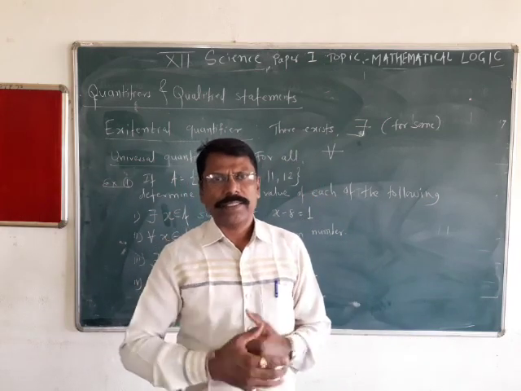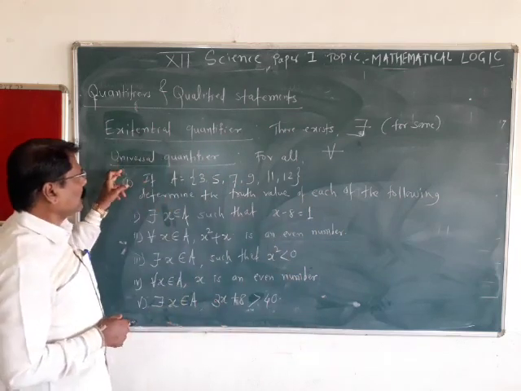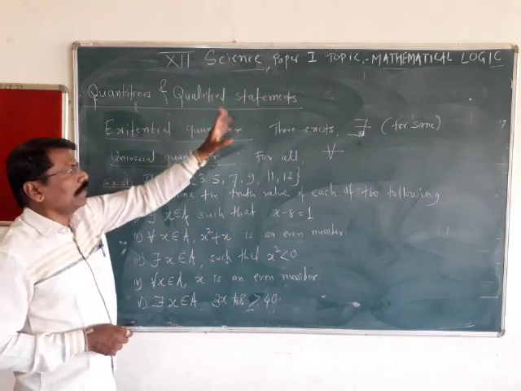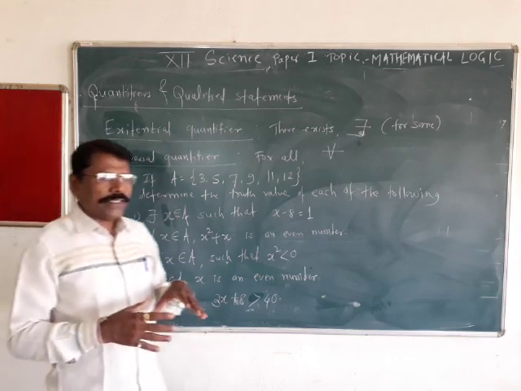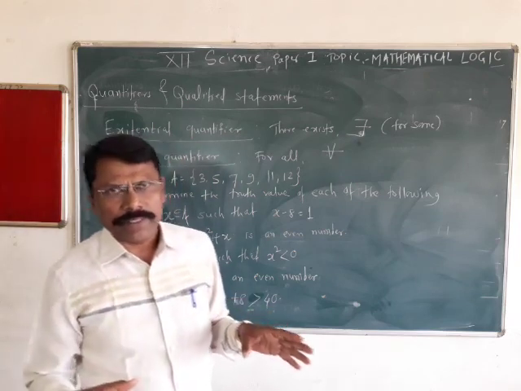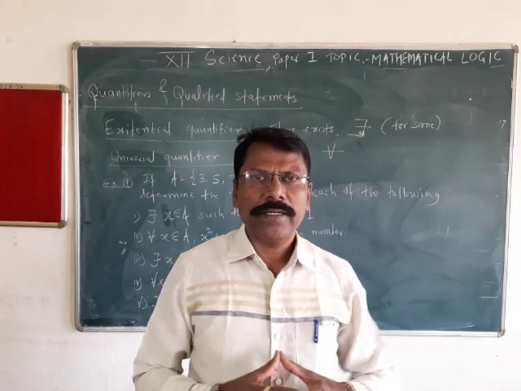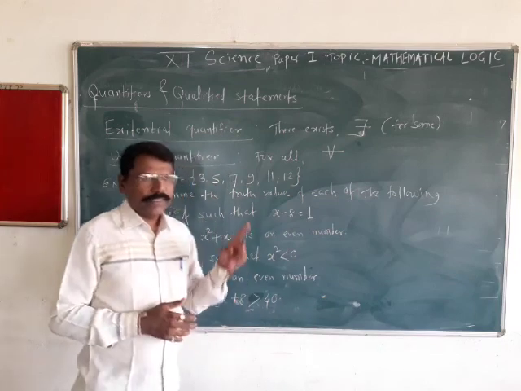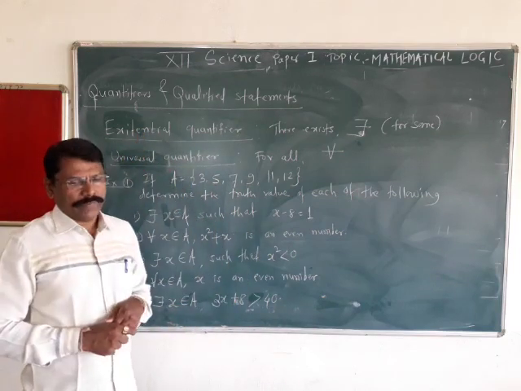So it is a universal quantified statement. Therefore, open statements are converted into statements in logic by using some conditions. These conditions are called quantifiers. The quantifiers are of two types, existential quantifier and universal quantifier.